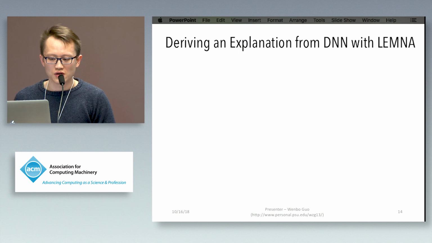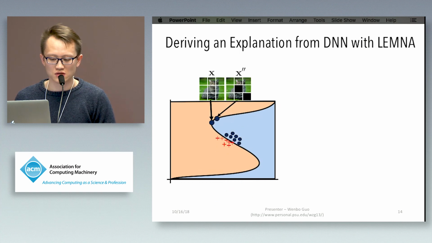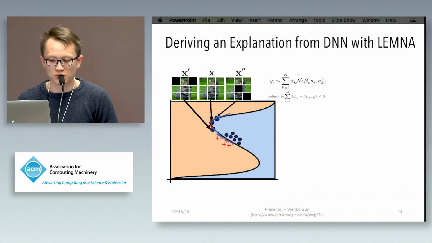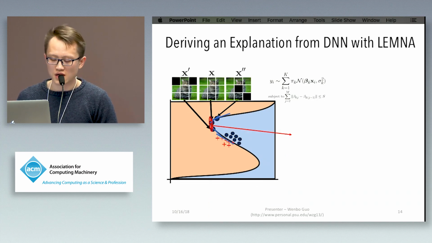Then I will demonstrate how to derive an explanation with our technique. Say there is a decision boundary and we want to explain the result at point X. What we do first is that we also need to generate some artificial data with the same method as I mentioned before. But instead of fitting a linear regression here, we fit the model that we proposed, which is a mixture regression model with the fused lasso regularization term. After doing the model fitting, we need to find the best component here.